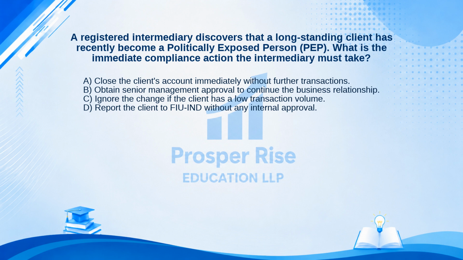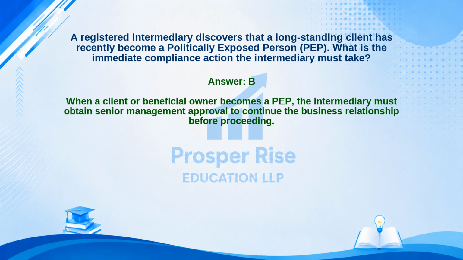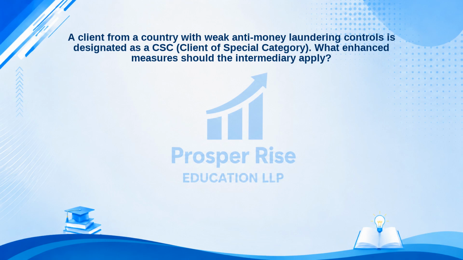The correct answer is option B. Let's see why. When a client or beneficial owner becomes a PEP, the intermediary must obtain senior management approval to continue the business relationship before proceeding. Let's look at this next question. A client from a country with weak anti-money laundering controls is designated as a CSC, client of special category. What enhanced measures should the intermediary apply?